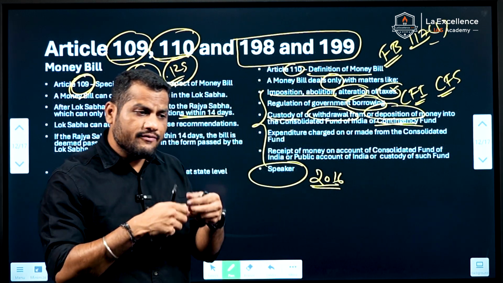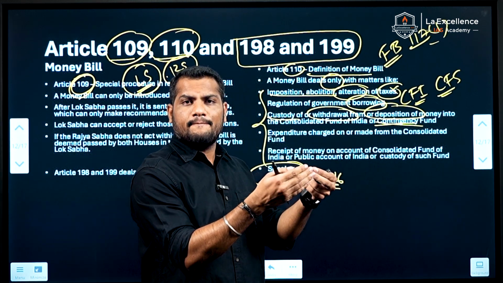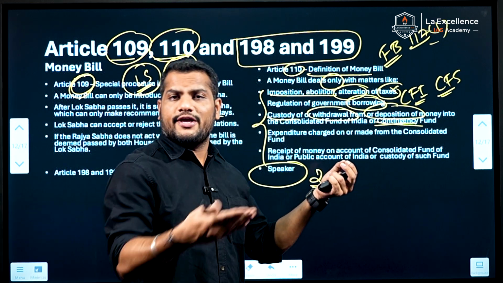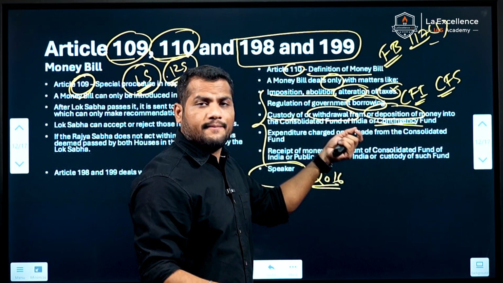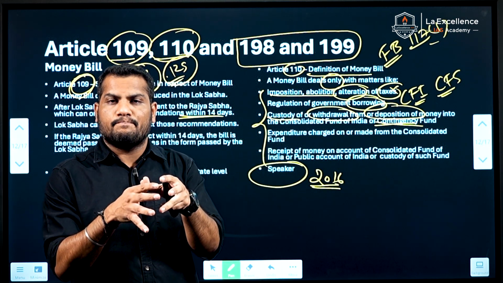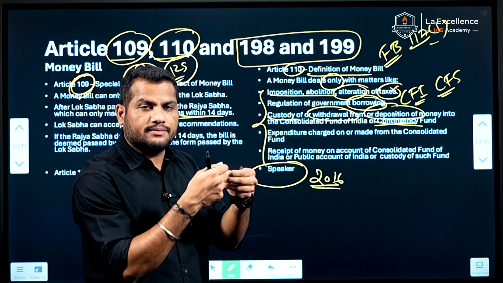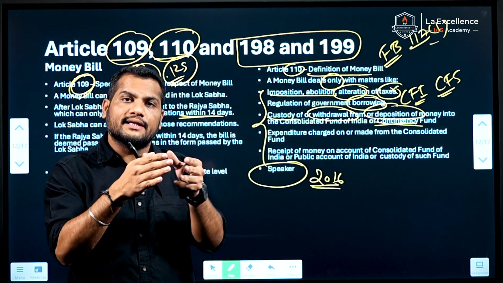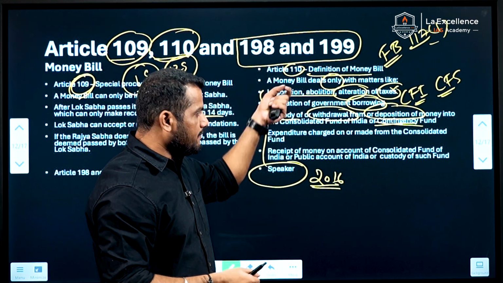Means if there is any withdrawal from the Consolidated Fund of India or Contingency Fund of India, any custody of these funds, and also any deposition of money into these funds, such bills, which regulate and deal with such matters, can also be considered as money bills.